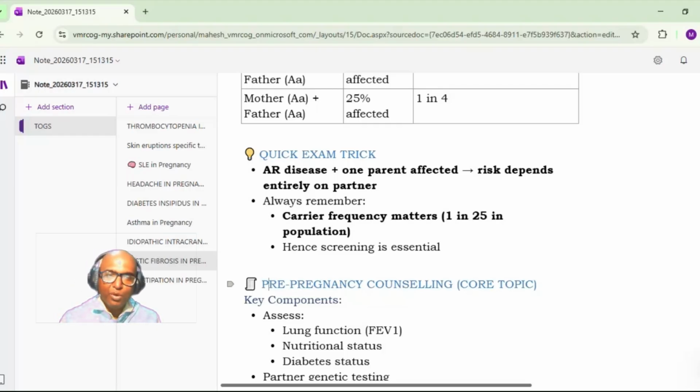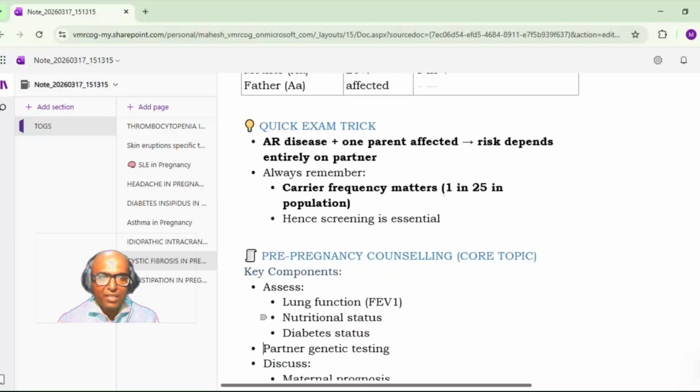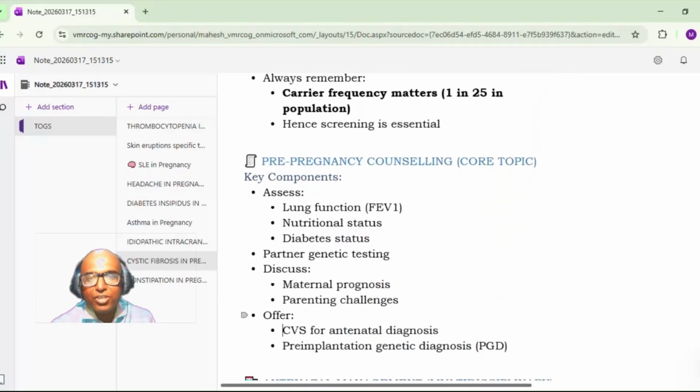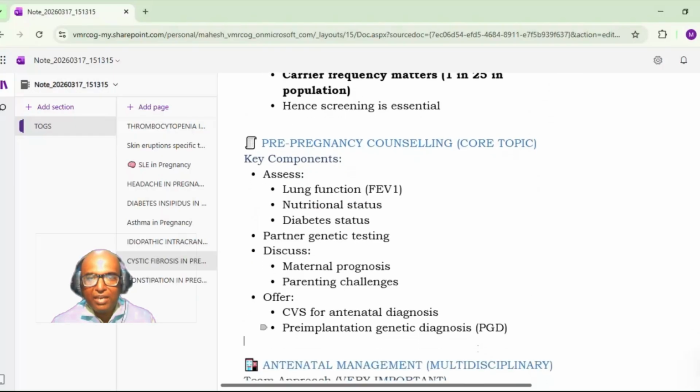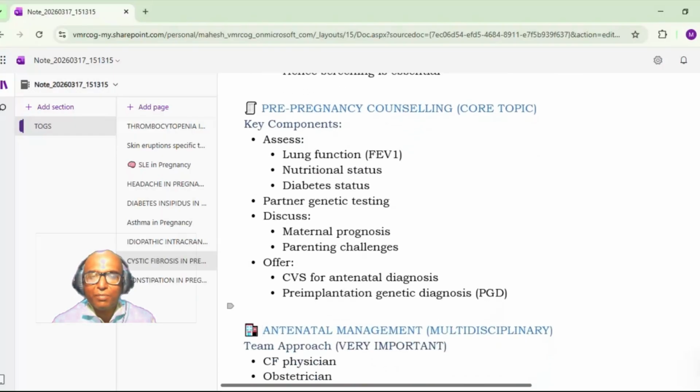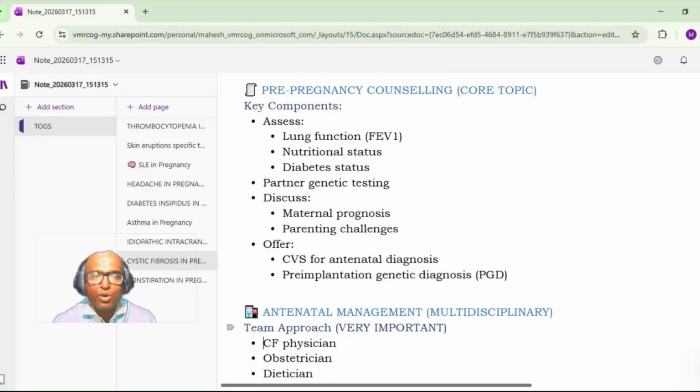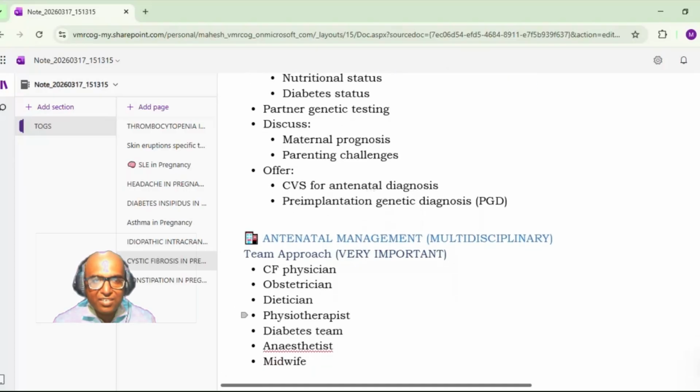Okay. Now, what about the pre-pregnancy counseling? So key components are the lung function, which is the most important, FEV1, the nutritional status of the mother, and whether she has diabetes or not. So these are the parameters which you need to see: lung function, nutritional status, diabetes status, and partner genetic testing. We will discuss the maternal prognosis and the parenting challenges. Offer CVS for antenatal diagnosis. Pre-implantation genetic diagnosis is to be offered.